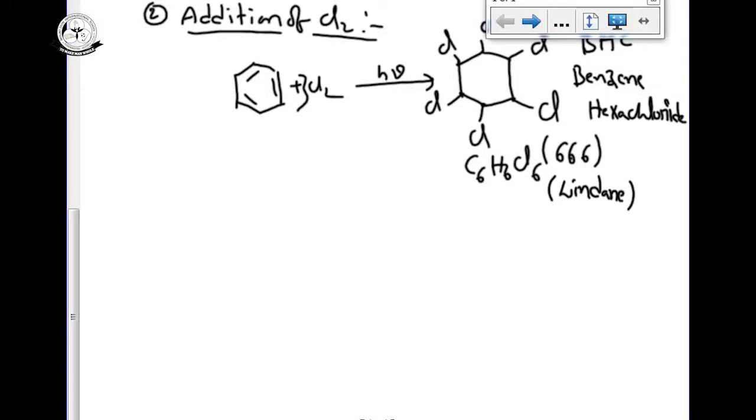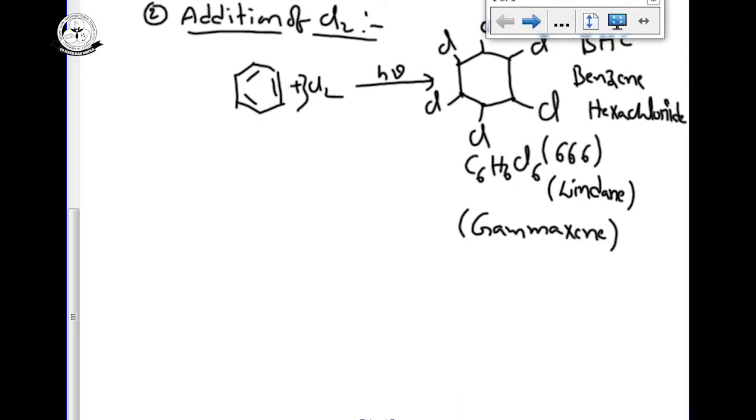Many names are there: 666, BHC, lindane, and gammexane. Gammexane is the ant-killing chalk piece, no? That chalk piece contains the formula benzene hexachloride, or lindane, or 666.